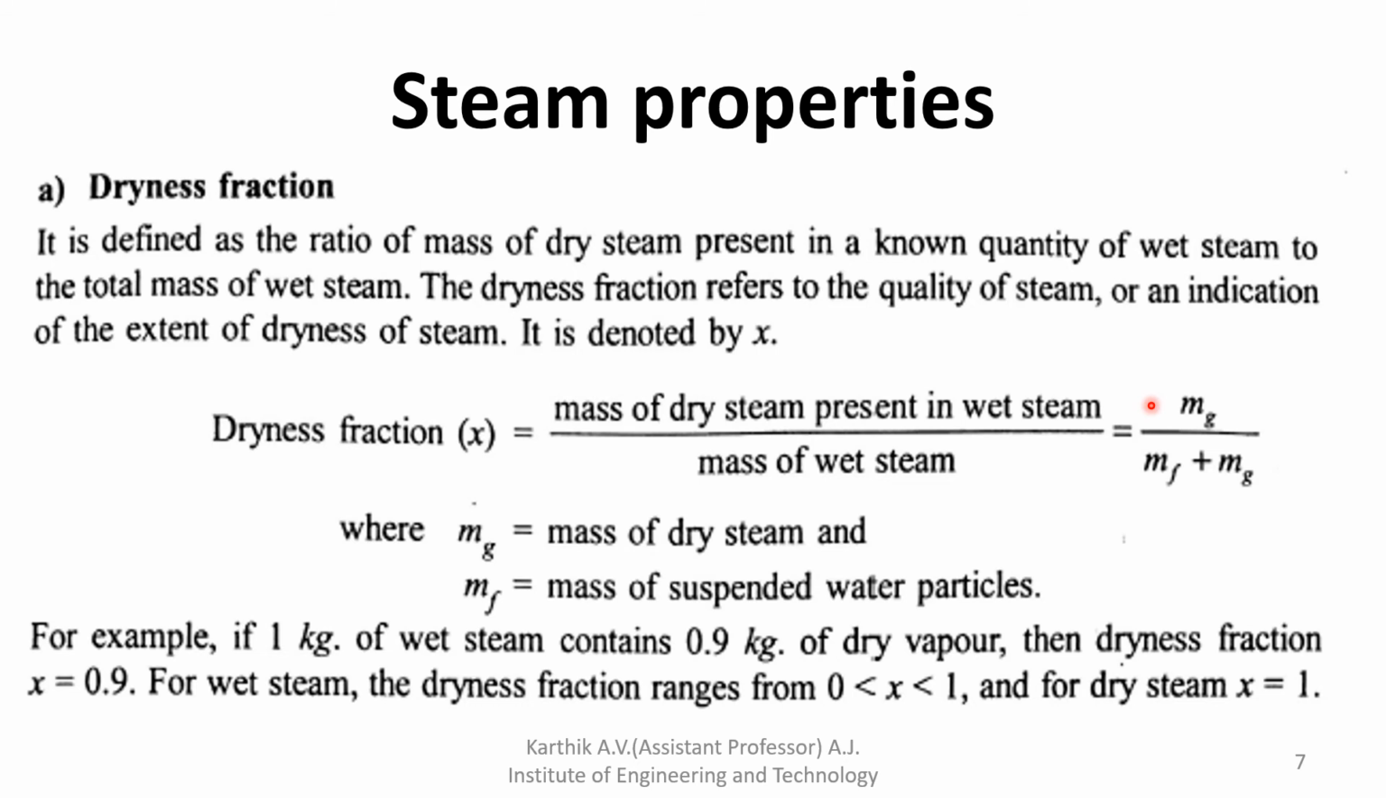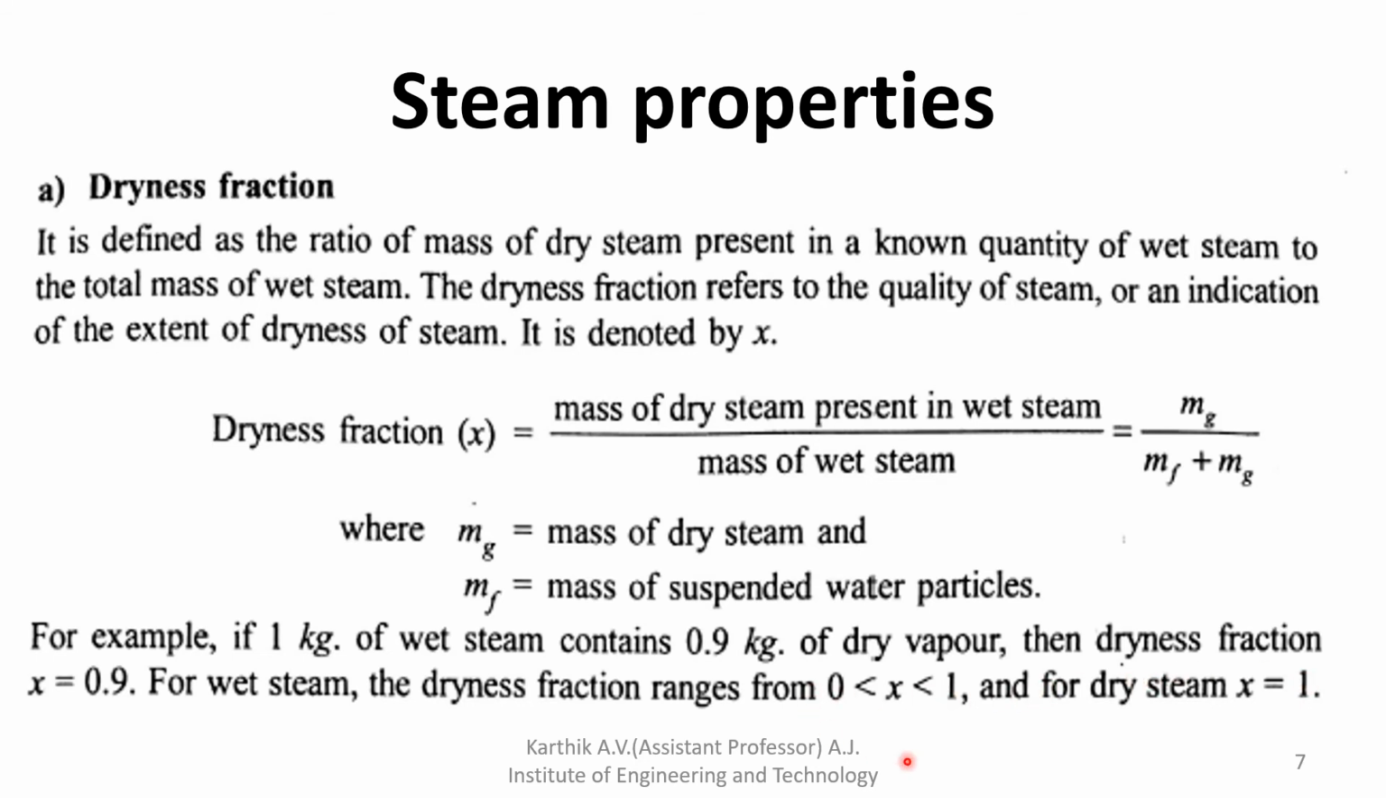So how much percentage of the steam is present, that is nothing but the dryness fraction. Consider 10% is water and the remaining 90% is steam. In that case, the x value should be 0.9. For wet steam, the dryness fraction ranges from 0 to 1. For dry steam, x is equal to 1.